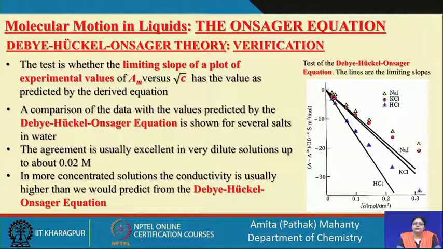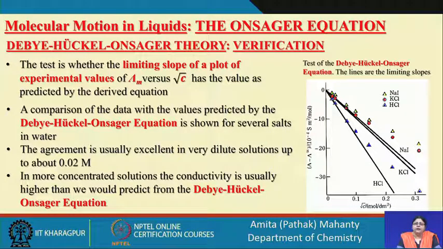If you see the agreement between the theoretical values generated from the Debye-Huckel-Onsager theory or equation and what we observe, they are more in parity when the concentrations are lower. In fact, the agreement is usually very good in very dilute solutions, up to a concentration of say 0.02 molar.